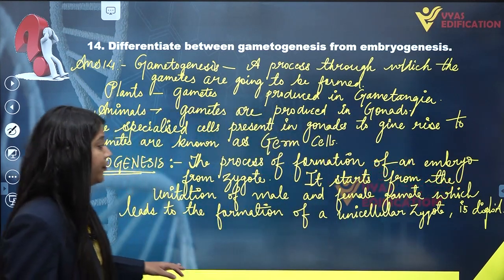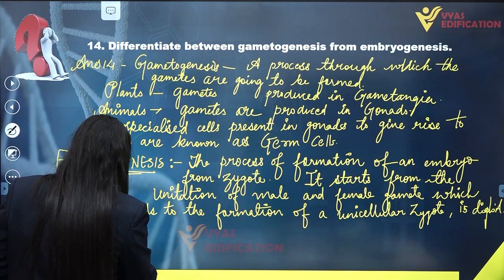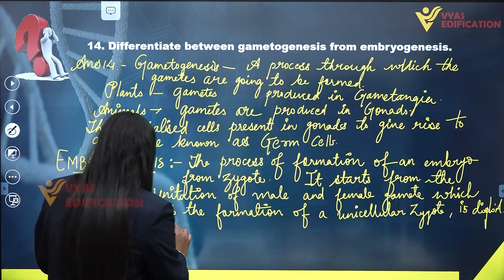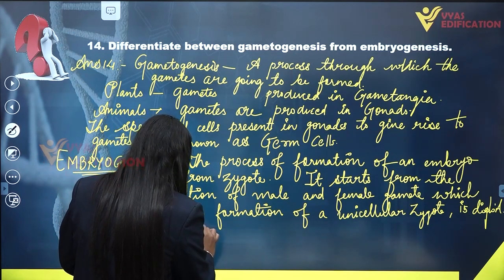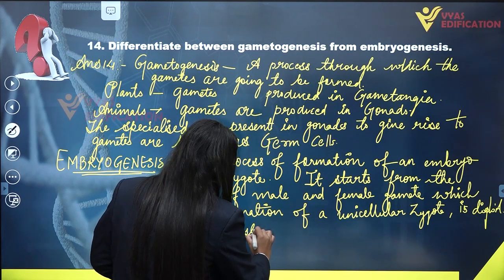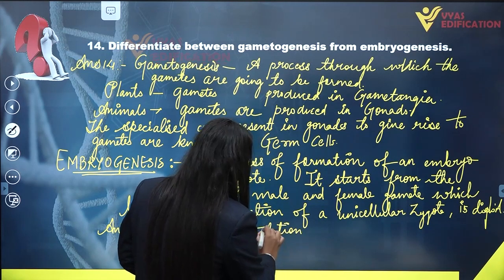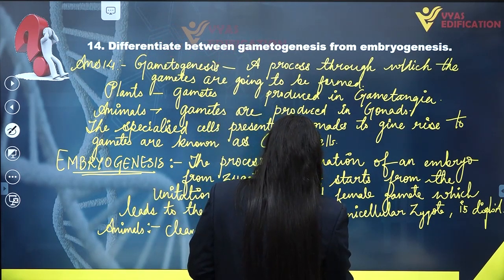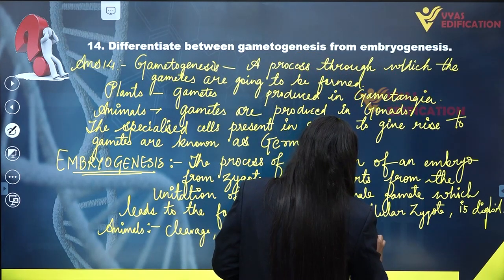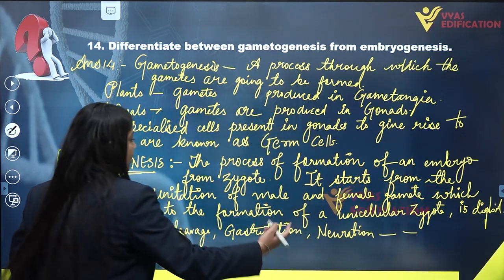In the case of animals or human beings, we have the following stages in embryogenesis, which include cleavage, gastrulation, then neurulation, and then finally the development of the embryo or individual takes place. All these are the steps of embryogenesis.